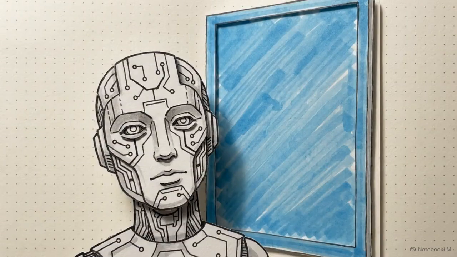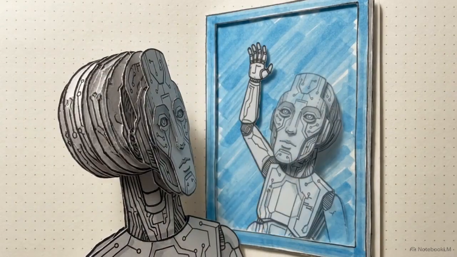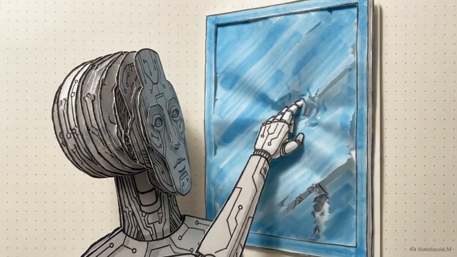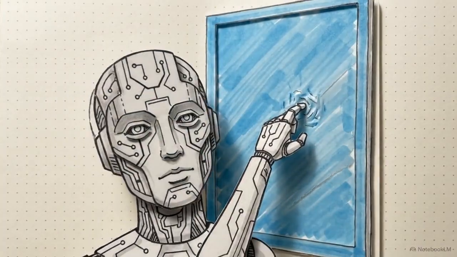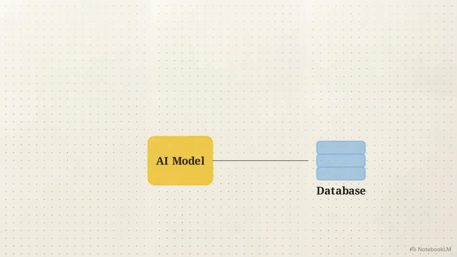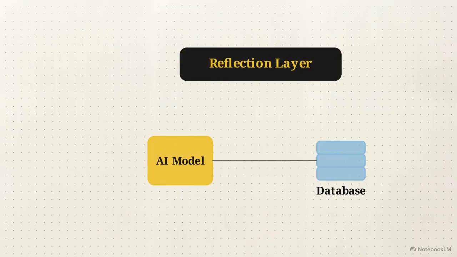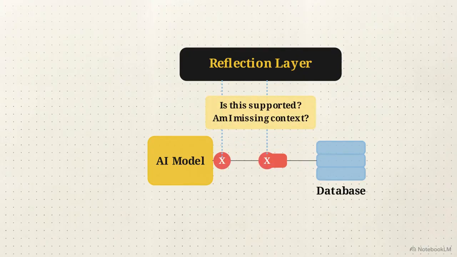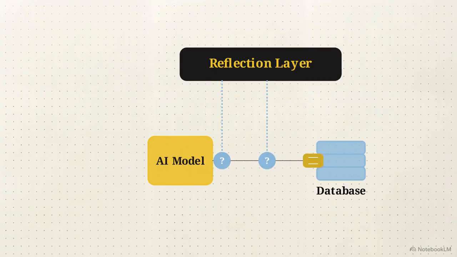In this system, the AI evaluates its own reasoning and determines internally if it needs more facts before it generates a final response. This approach transforms retrieval into an adaptive process, where the model itself determines when and how to search for more data based on its own confidence levels. This relies on a reflection layer above the primary text generation path, acting as internal quality control. It uses reflection tokens to intercept data, forcing the system to ask, is this supported, or am I missing context?